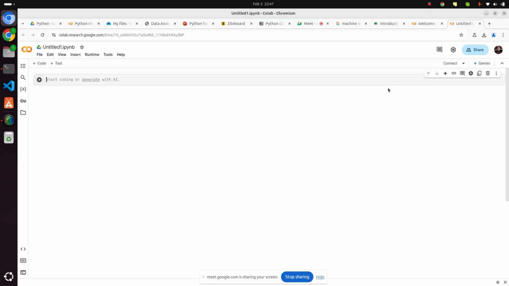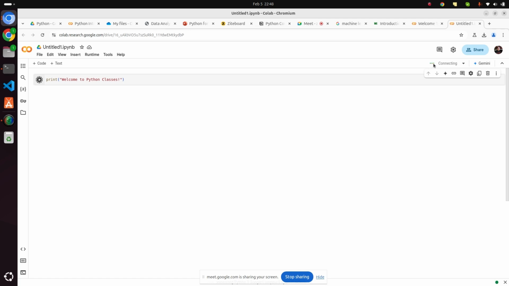One more advantage is, if your system shuts down or something goes wrong with your system, you will have all of that code on your drive. That is also an advantage of this. So you can write your code here, simple. Print, I'm writing welcome to Python classes. Simple. Now I can run this. You can see this run symbol. I will click this, it will run, and within a fraction of a second you will see the output.